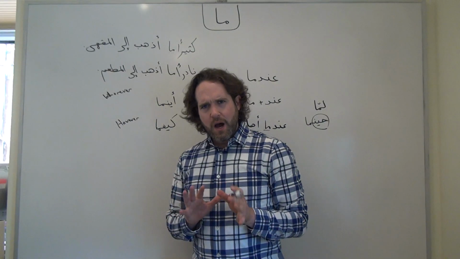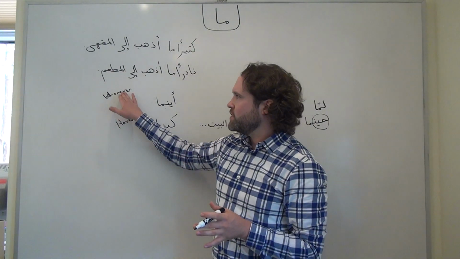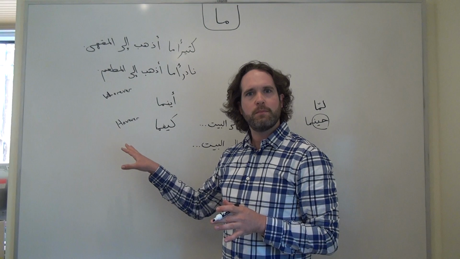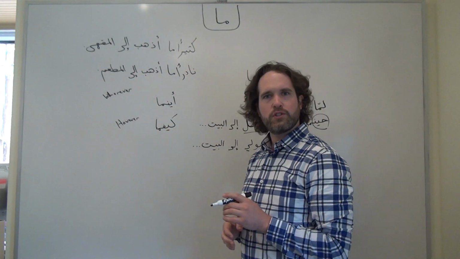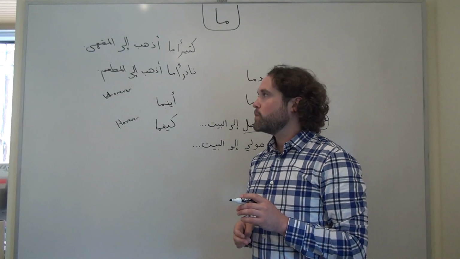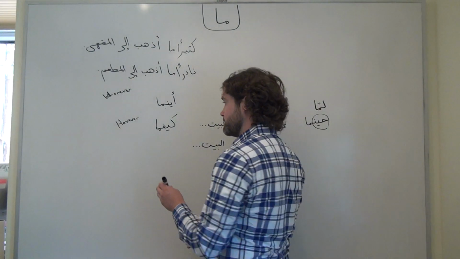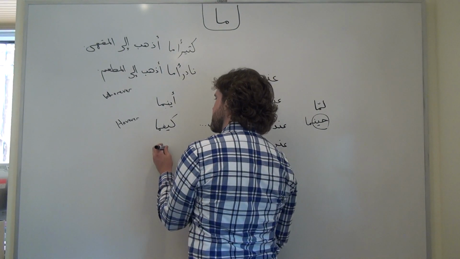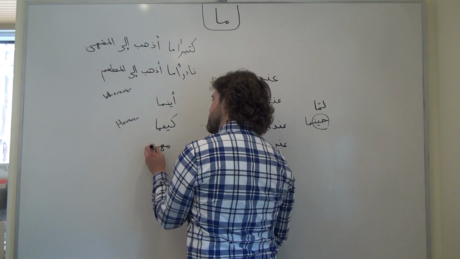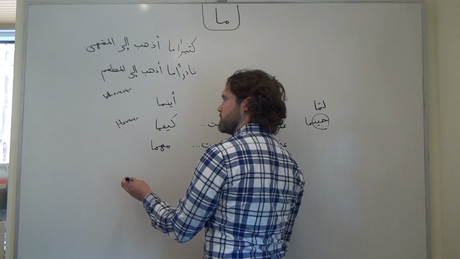We also have a couple of conditional wherever, however type constructions that don't come very directly out of question words. For example, if we wanted to say whatever, we wouldn't say mama, that would be a little bit strange, but we can say mahma.